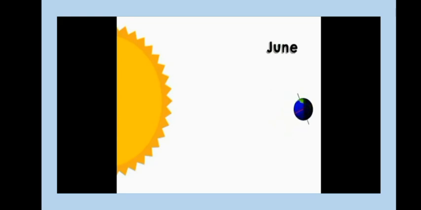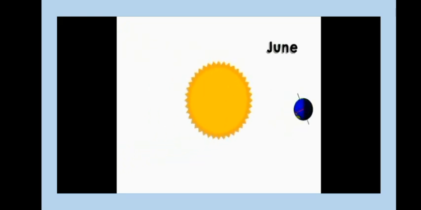The northern hemisphere is not always pointed towards the sunlight because earth revolves around the sun, and it takes 12 months to complete one revolution. In this diagram, half revolution is completed, which means 6 months have passed after June, that is December.